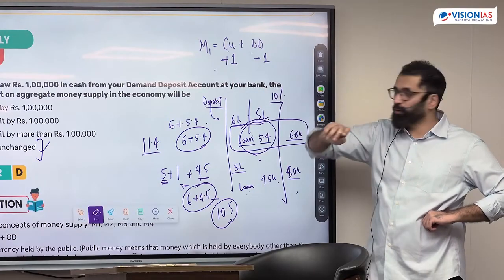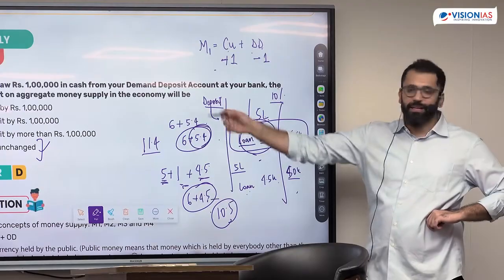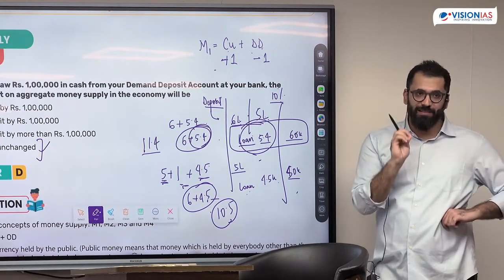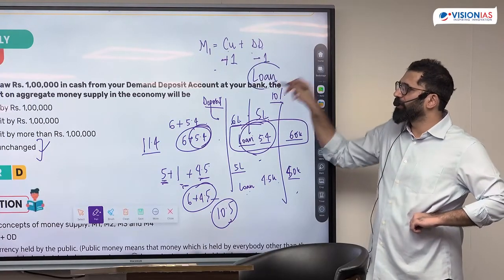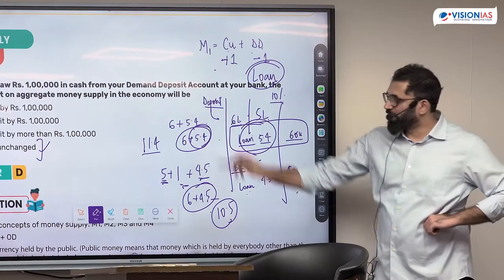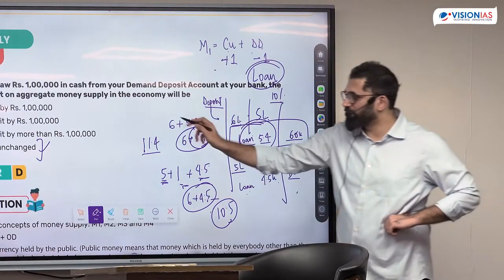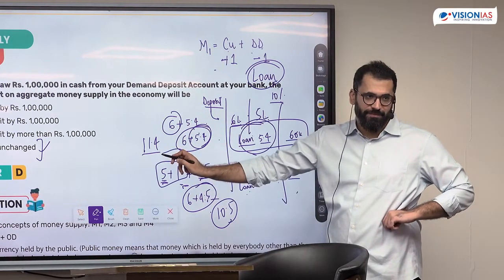But the moment I have to give a loan, I know it is either 5.4 or 4.5. अगर 1 लाख निकाल दिया तो मैं 90,000 का लोन नहीं दे सकता हूं. So money supply will fall only if I have to create a loan. This 5.4 and 4.5 is what is creating the problem. Because in first case it was 6, in the second case it was 5 plus 1.